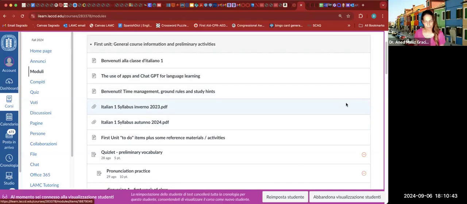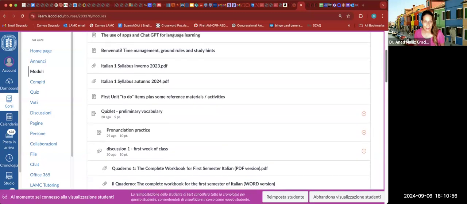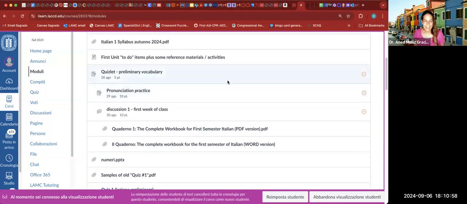Oh, I thought this should be in hiding. So good that I'm looking at it through the student view because I see what you can see, and this should be hidden. I probably clicked on something but didn't save it. Yes, things happen. So then you get into the actual material here and the references. And okay, so the Quizlet, this is practice.